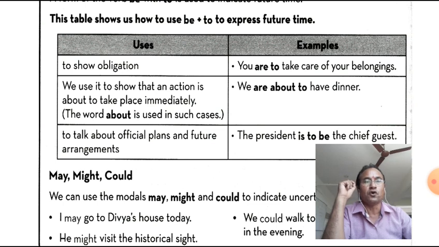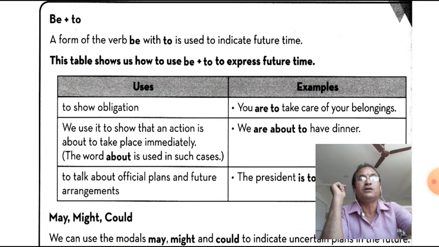We use it to show that an action is about to take place immediately. I told you about you are to go, I am to go, we are to play. And I told you, I am going to play, I am about to play, I will play, I shall play, you are going to play, so this is, you are to take care of, this is the form of be plus to.